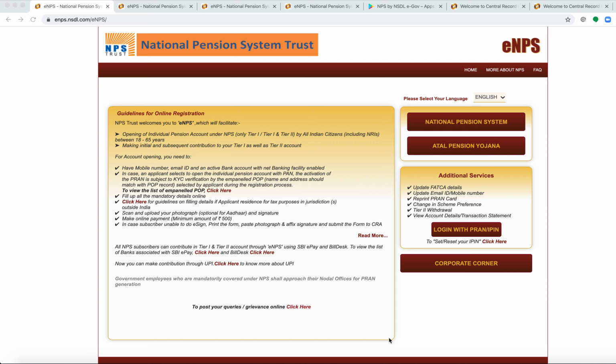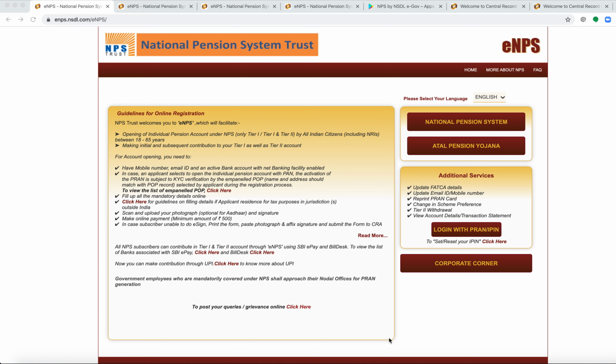In case of eNPS, as the prefix E comes into the picture, it's an electronic NPS. So one can open the eNPS in a paperless mode, everything through online. Apart from the account opening difference, eNPS provides lower maintenance and contribution charges compared to the NPS.